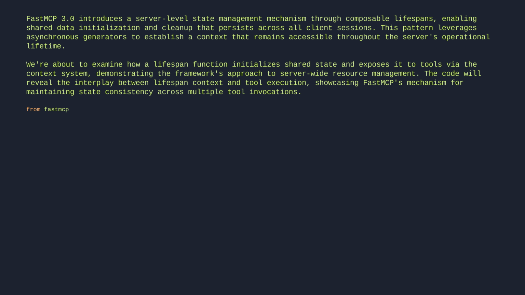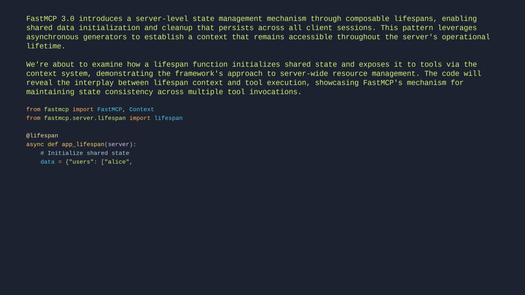from fastmcp import FastMCP, Context. from fastmcp.server.lifespan import lifespan. @lifespan async def app_lifespan(server): # initialize shared state. data = {"users": ["Alice", "Bob"]}. yield {"data": data}. mcp = FastMCP("my_server",